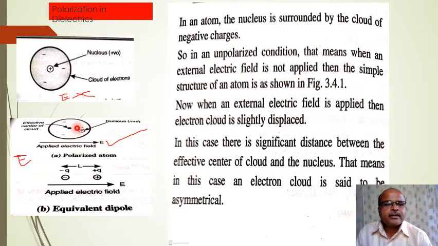That means the electron cloud is said to be asymmetrical. This is an unpolarized atom, and this is a polarized atom, and this is the equivalent dipole. Two equal and opposite charges separated by a distance form the dipole.